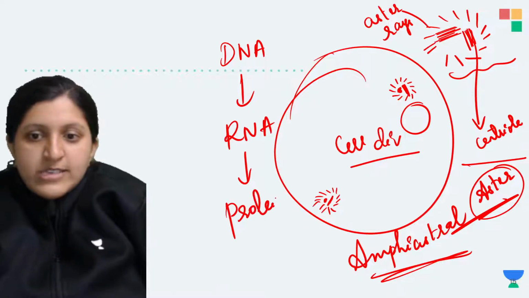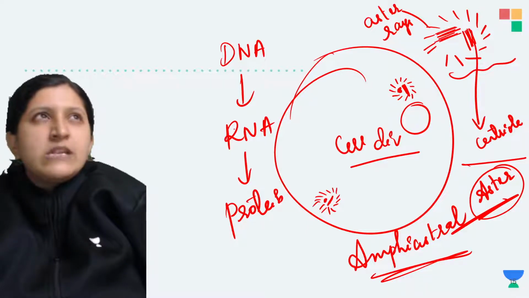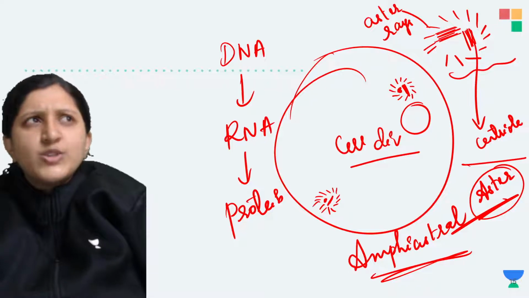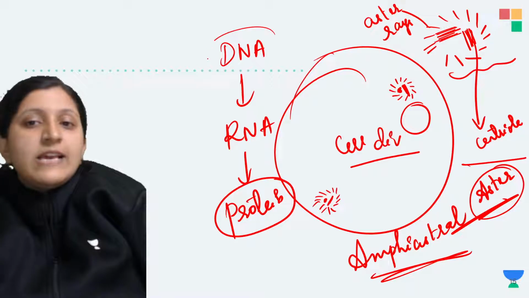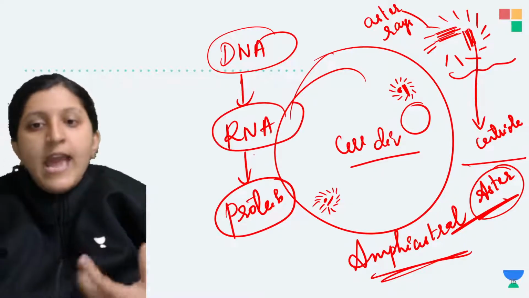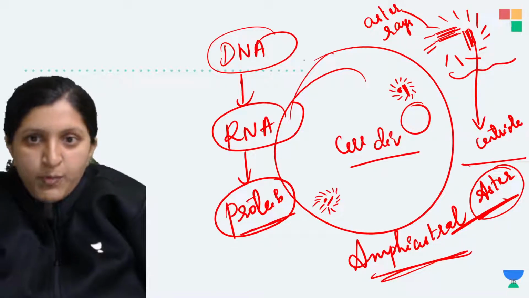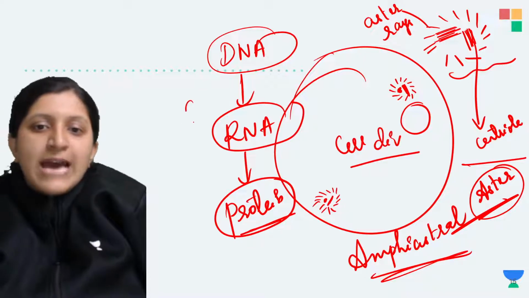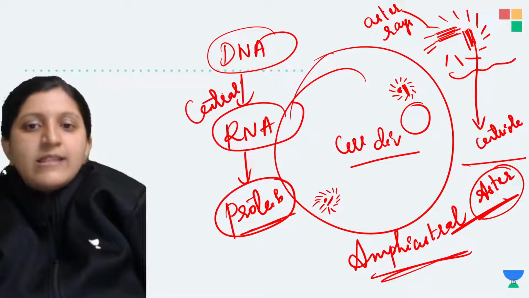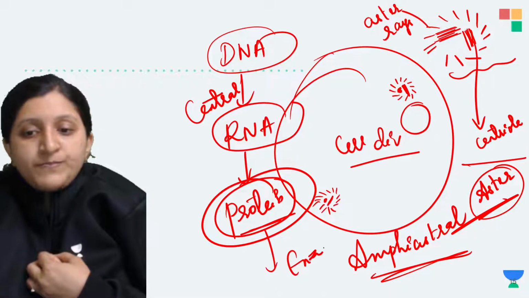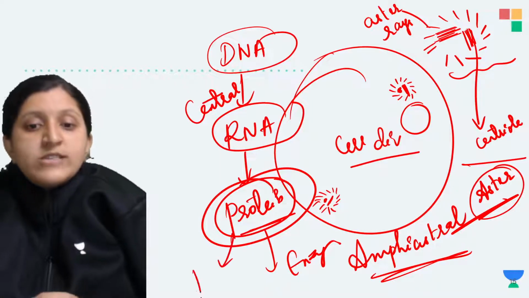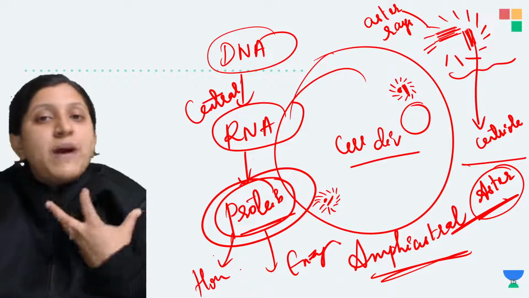Okay, so you will study about this in class 12 actually, but right now you can just remember DNA is the one which is coding for the RNA, and RNA is the one which is coding for a protein. So the process is called the central dogma, and that means a lot of proteins, enzymes in our body, then hormones in our body. So most of them are protein in nature.